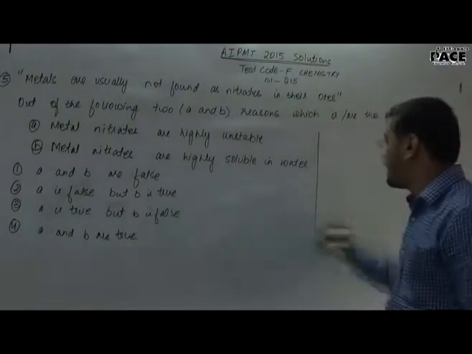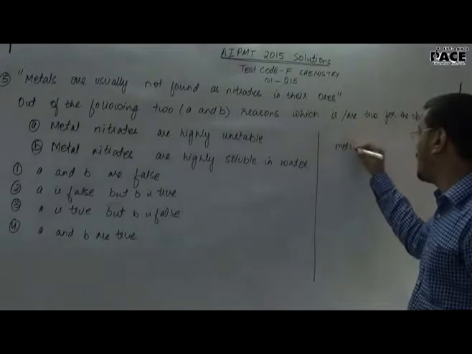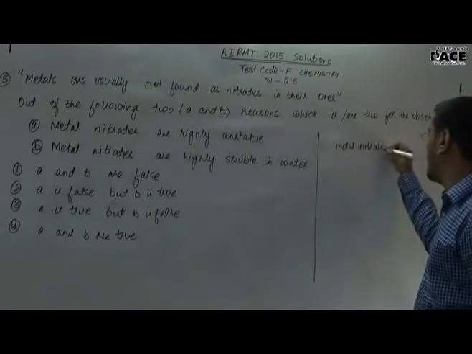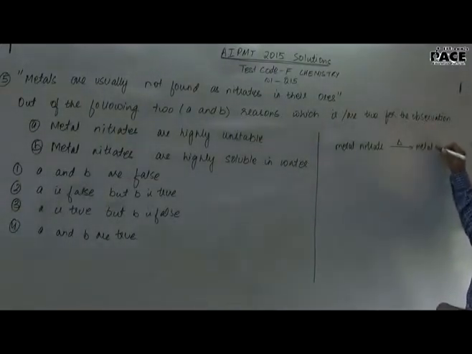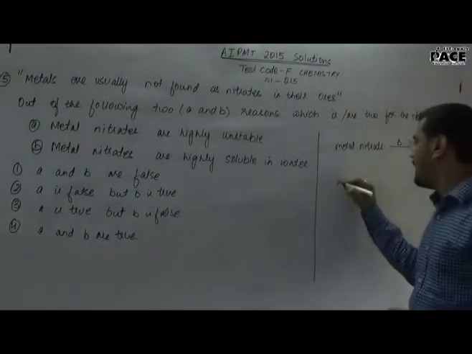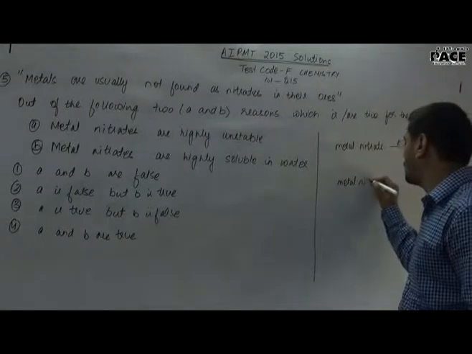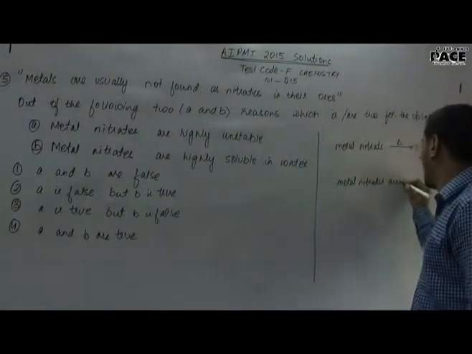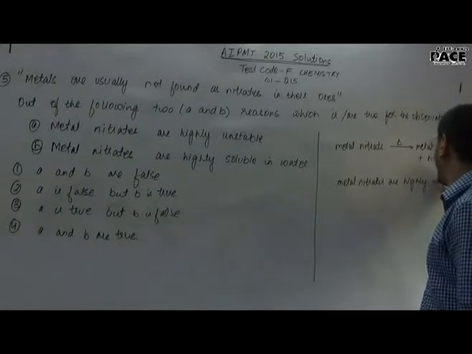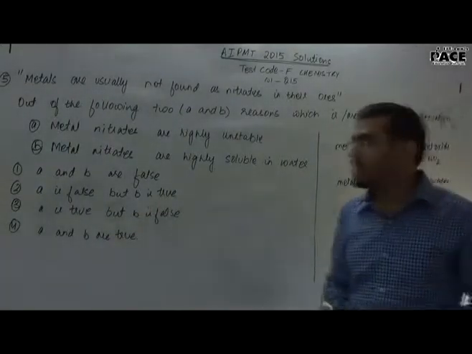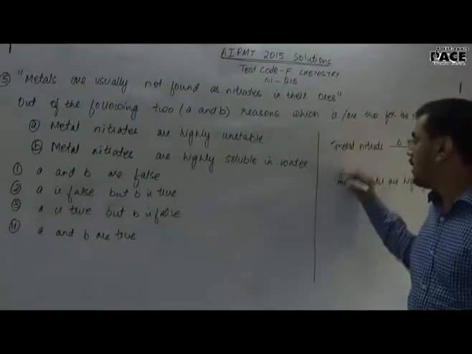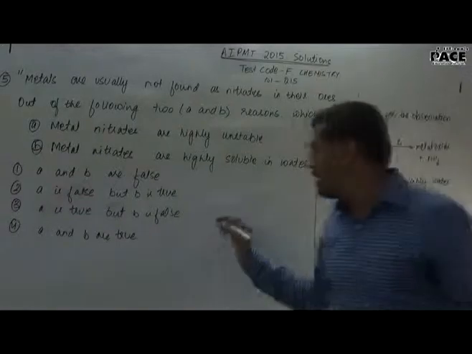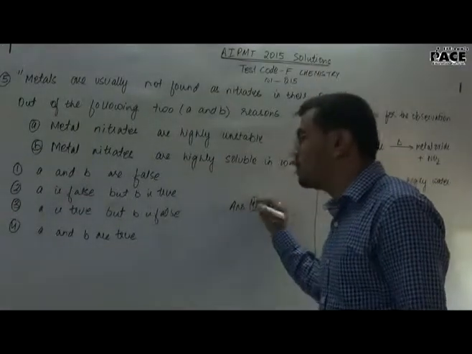Now if you will see, metal nitrates are unstable towards heat. Metal nitrate on heating easily decomposes, generally into metal oxide and NO2. Similarly, metal nitrates are highly soluble in water. Because of this, you will not find them present in the ores. That is why we do not get nitrates in their ores. Hence, the correct option would be both statements A and B are true. Hence, the correct answer would be answer 4, both A and B are true.